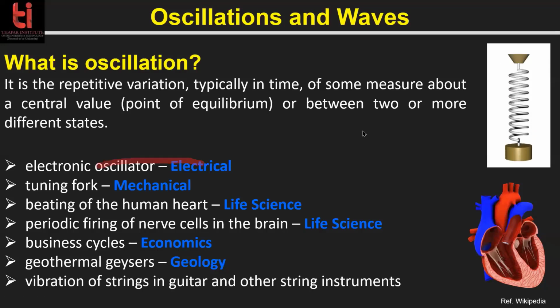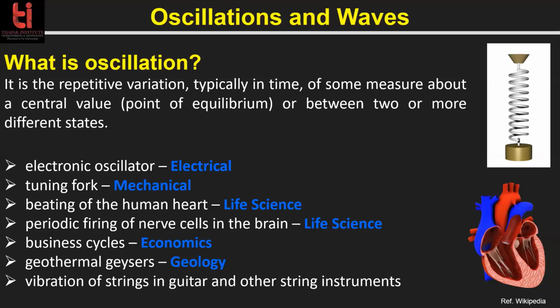So speakers, electric bell, and another is our inverters. When the light goes off, what do we use to continue the electricity in the home? The charge is stored in the batteries, and we use that stored charge, the DC, to make the AC. For that, we use the inverters, and those inverters are electrical oscillators. Then tuning fork, right?